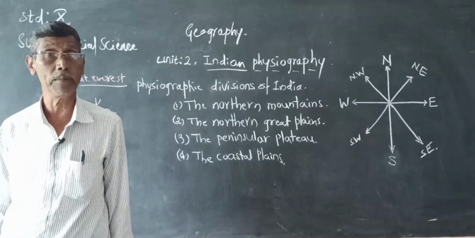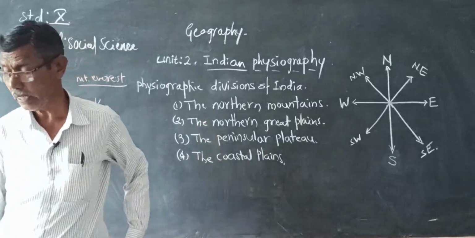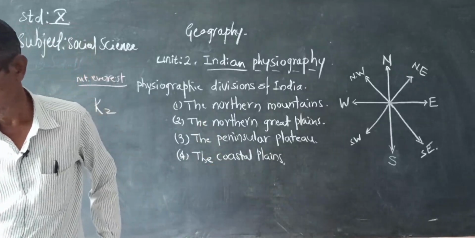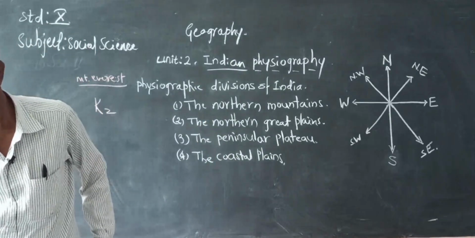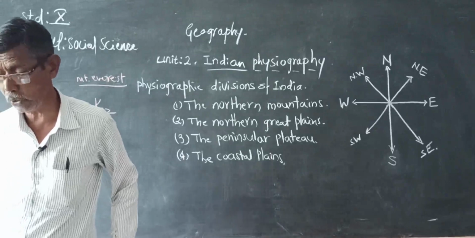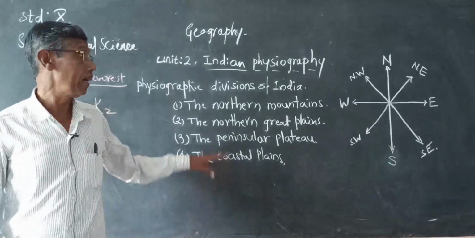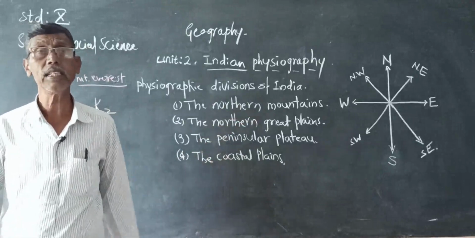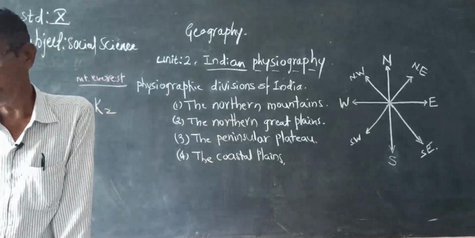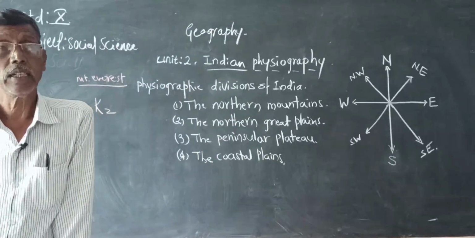The plain is formed by the fertile alluvium deposited by the rivers. The plain is flat and rocks are not exposed on the surface.